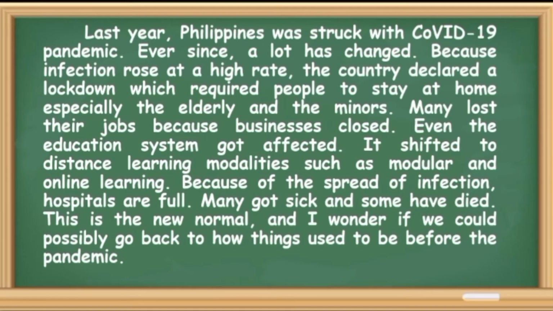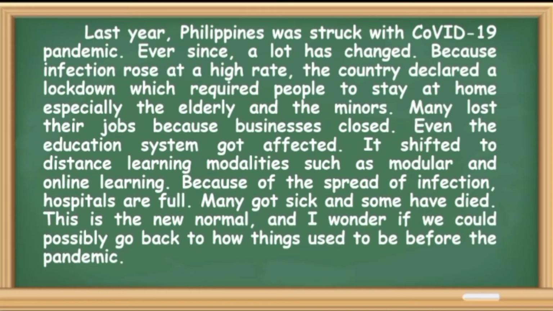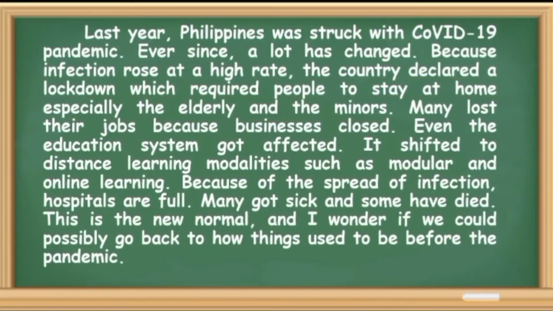Then it is followed by the first effect, which is introduced by a clause. That clause is, because infection rose at a high rate. So what happened? The country declared a lockdown which required people to stay at home, especially the elderly and the minors. And that is the effect.